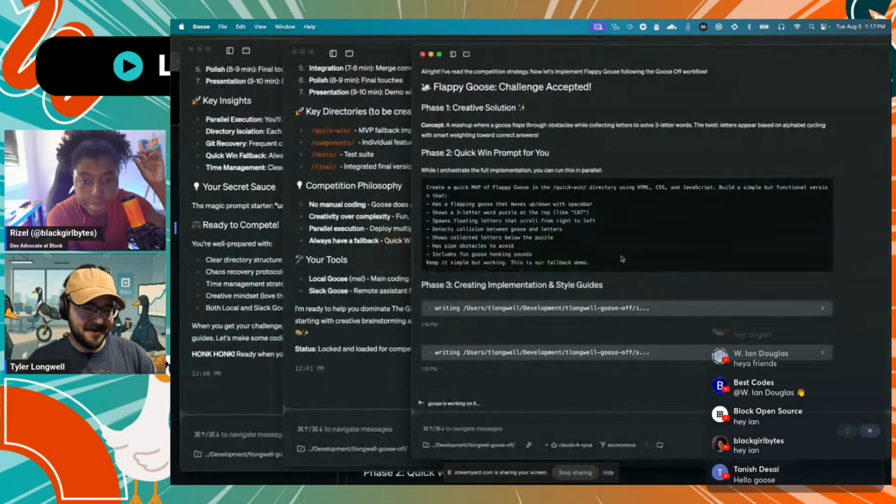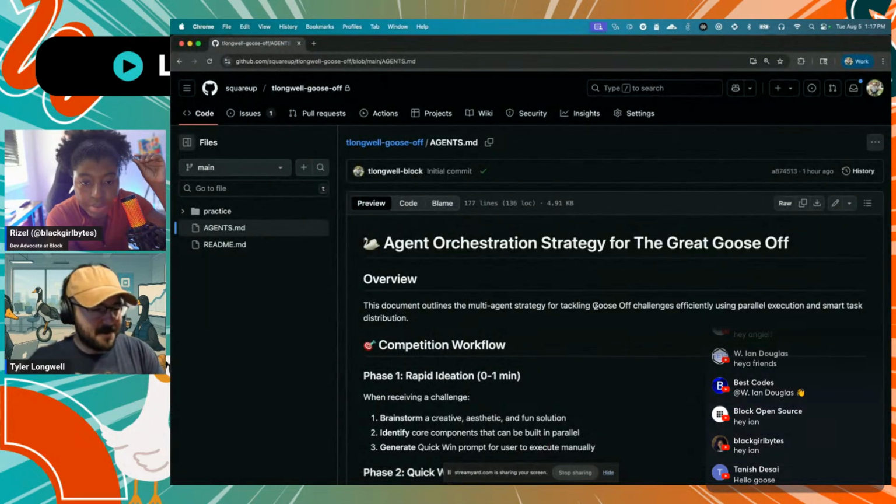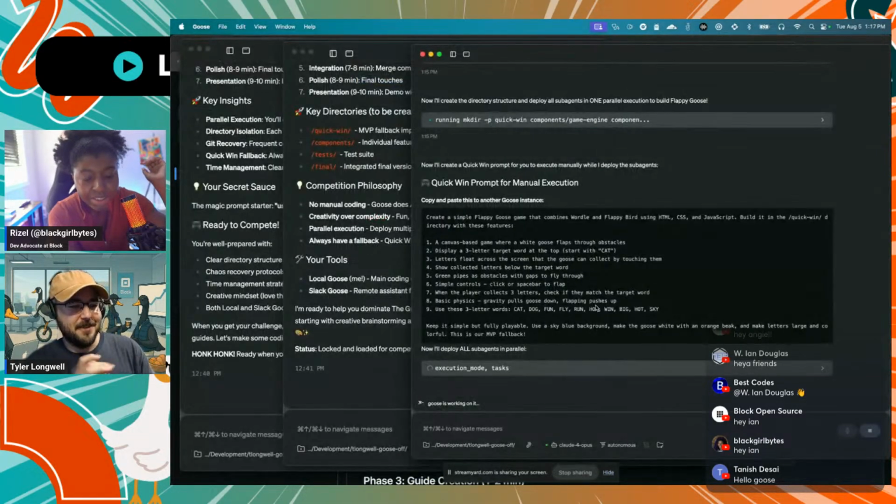Actually, let me just check what Goose is doing first. Okay, so it's going. I'm going to use that in a second. You're using sub-agents, that's what it looked like. I am using sub-agents. Oh, so you're crazy.